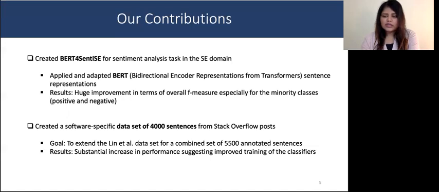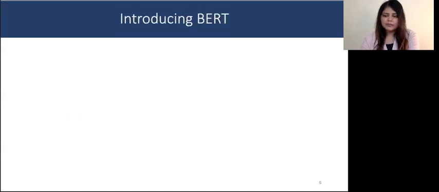We also created a software-specific dataset of 4,000 sentences from Stack Overflow posts with the goal of extending Lin et al.'s software-related sentiment annotated dataset. We provide more details on this in a minute.